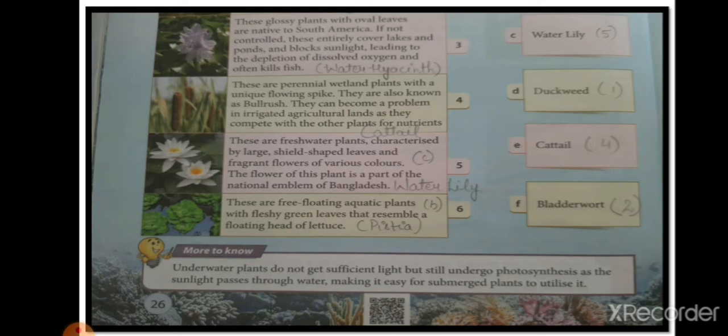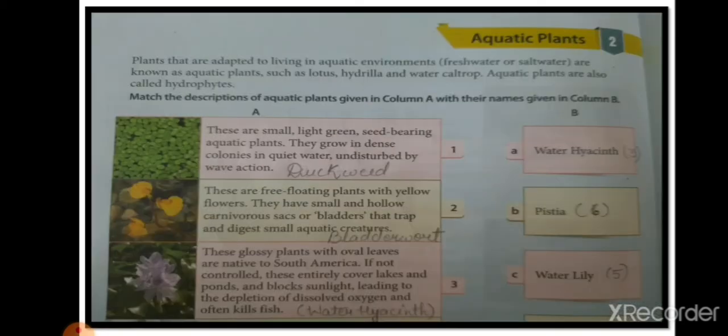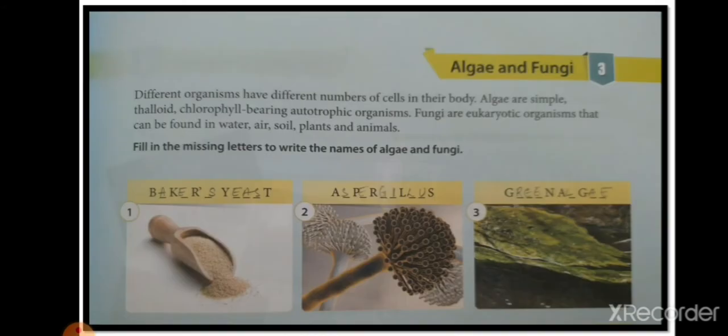The next is, these are free floating aquatic plants with fleshy green leaves that resemble a floating head of lettuce. Lettuce means they look greenish, just like spinach. They are known as pistia. B is the right answer for this, pistia. So this is it for this exercise.